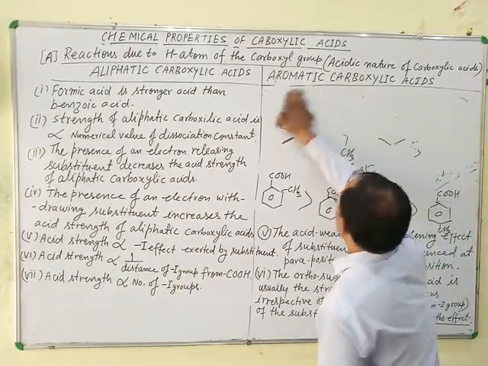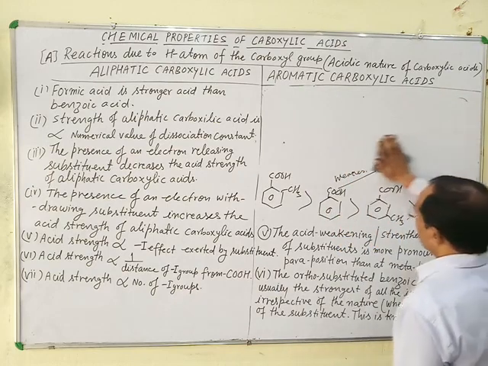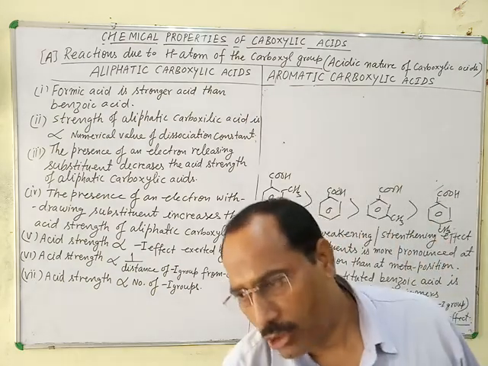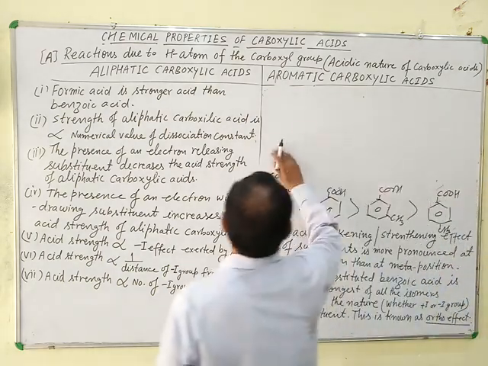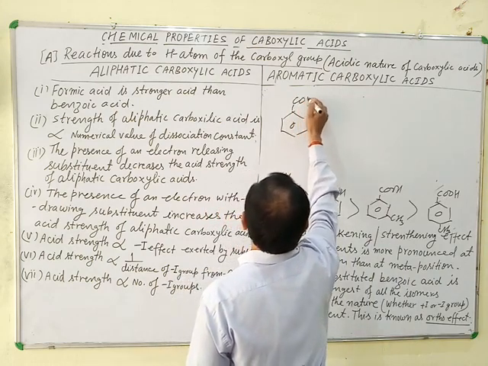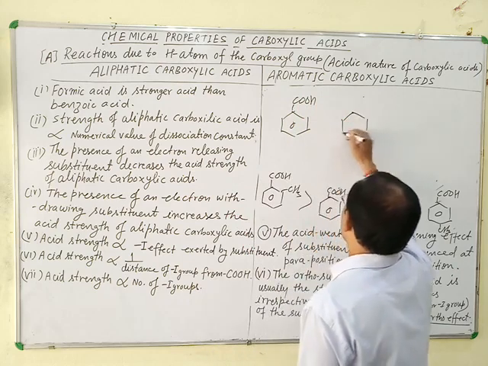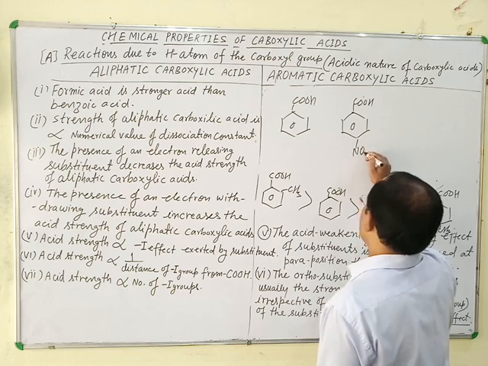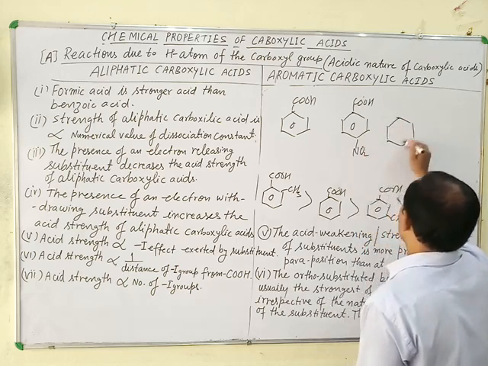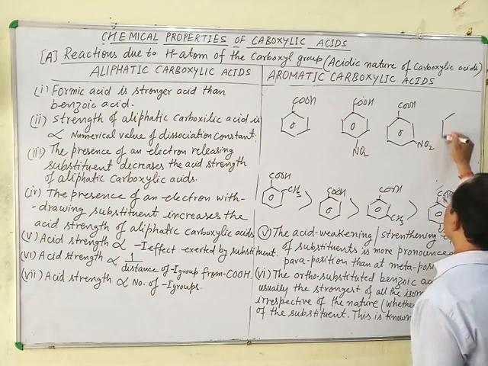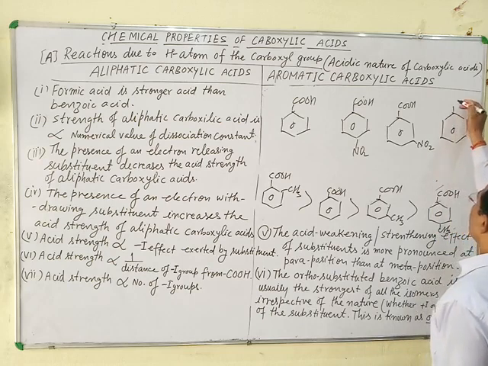If we take another example in which the substituent shows minus I effect, means electron withdrawing effect. For example, benzoic acid, para-nitrobenzoic acid, meta-nitrobenzoic acid, and ortho-nitrobenzoic acid.